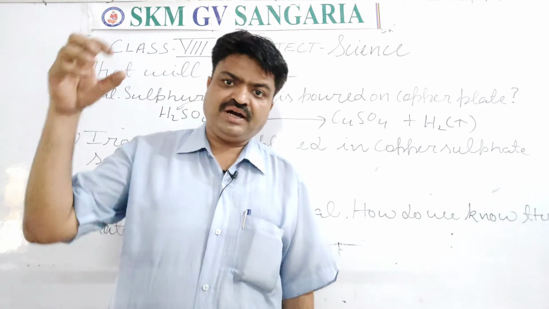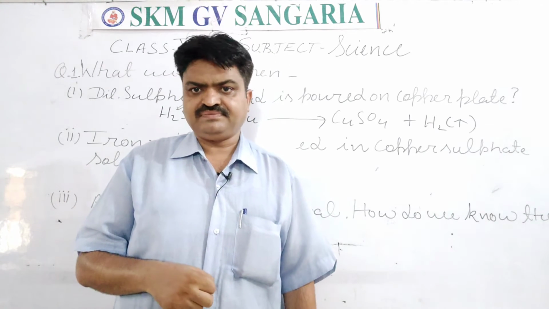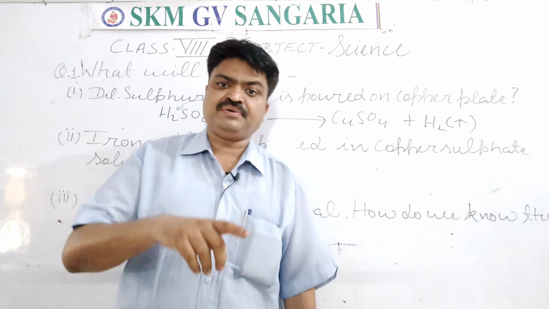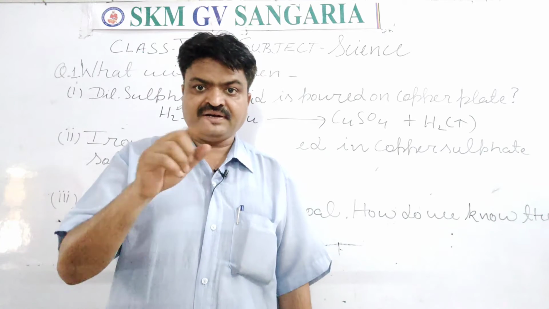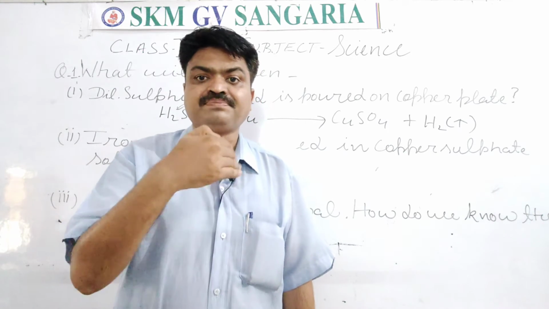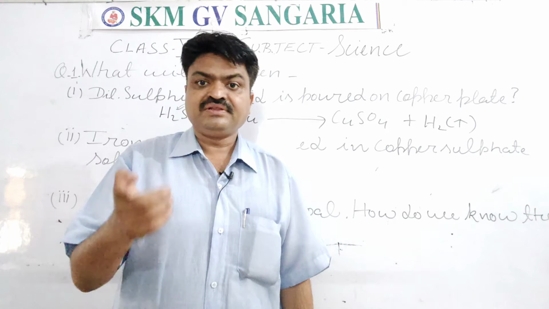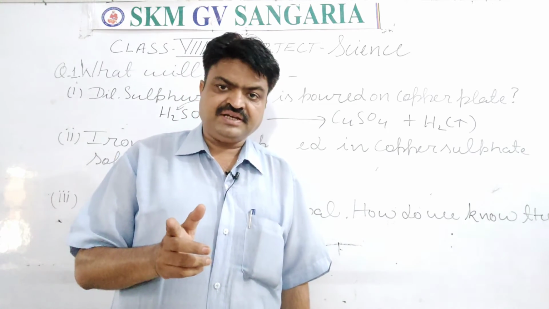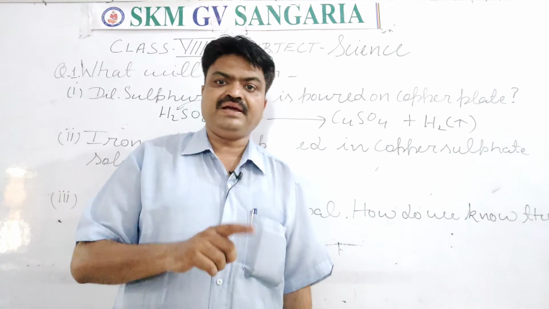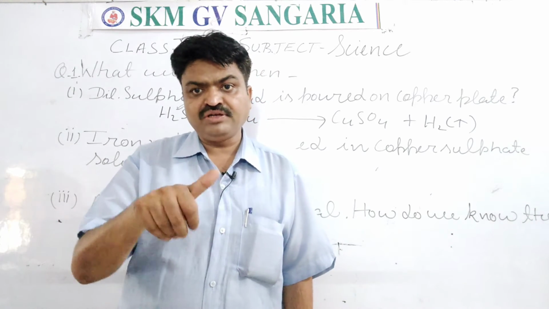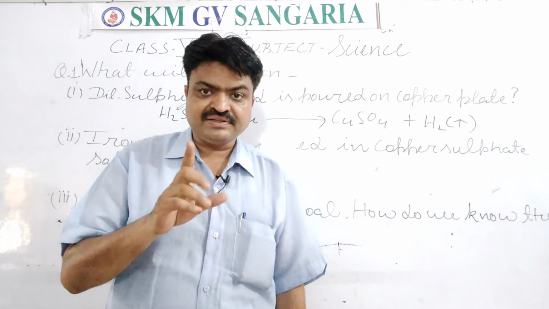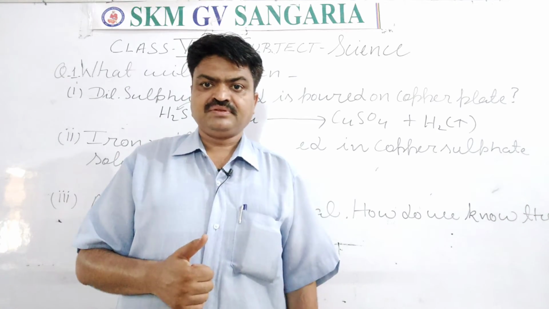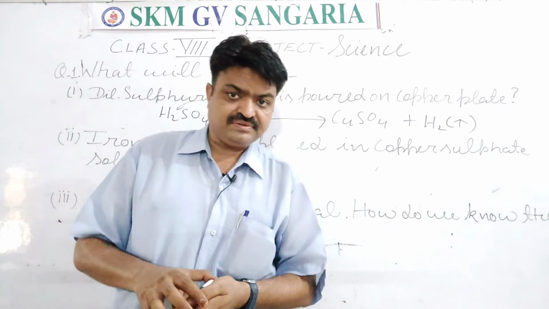When we put the iron nail in that solution, then what happens? The iron nails react with the copper sulfate. In that reaction, the copper is displaced, due to which the color of copper sulfate changes from blue to pale green, and a brownish substance settles down at the bottom. That brownish substance indicates the copper. So this reaction takes place.